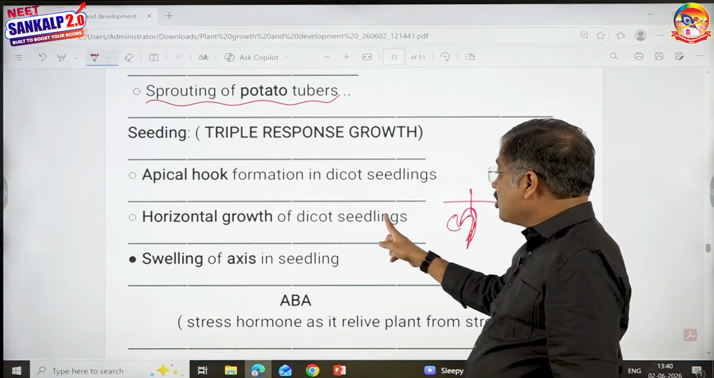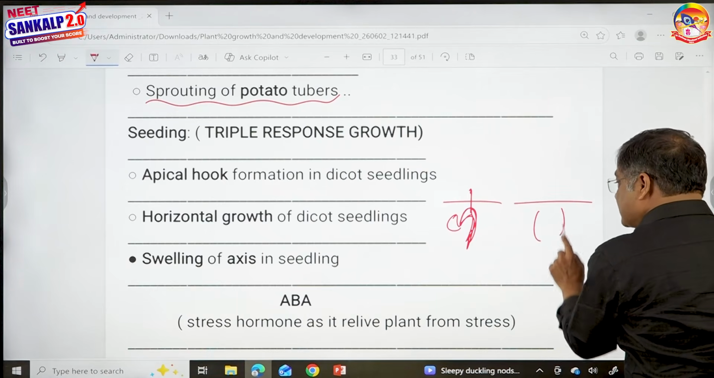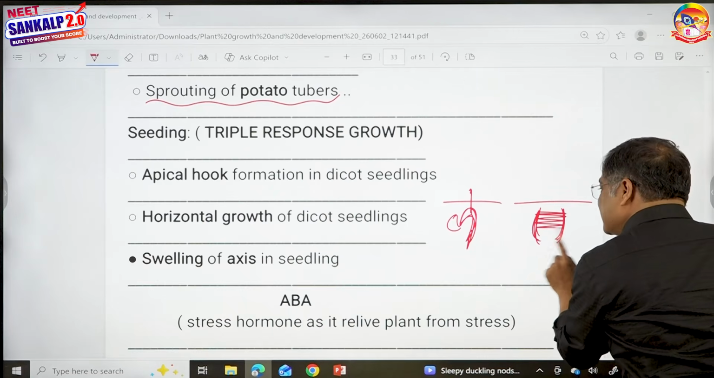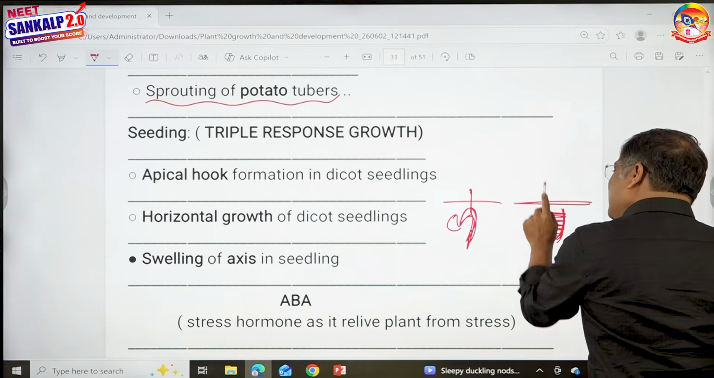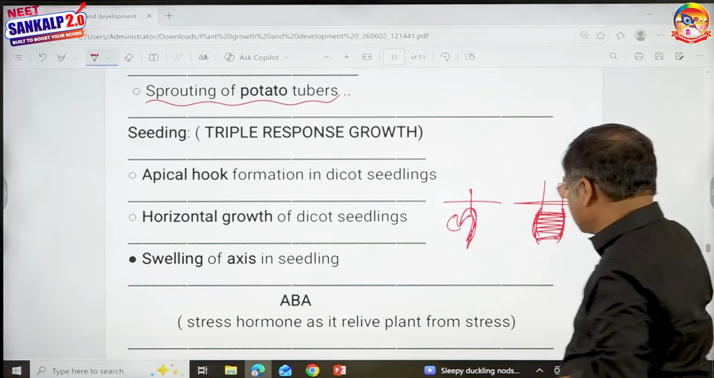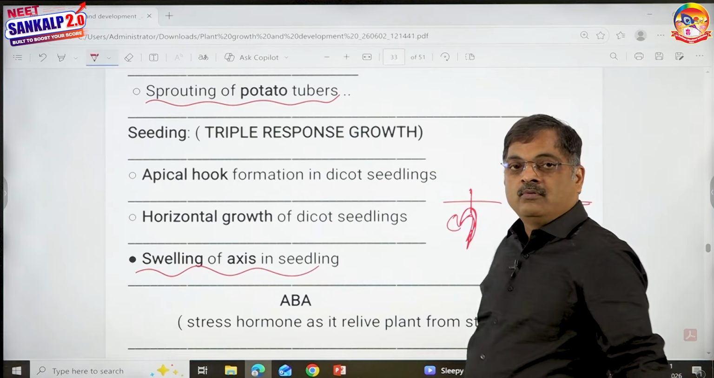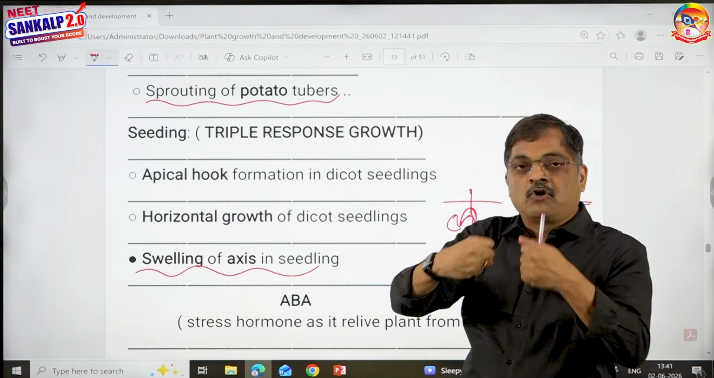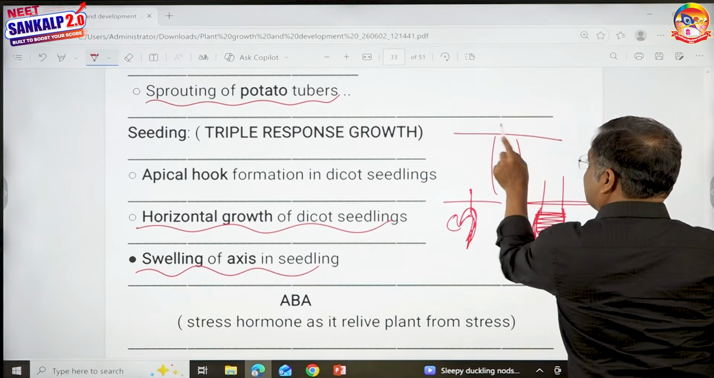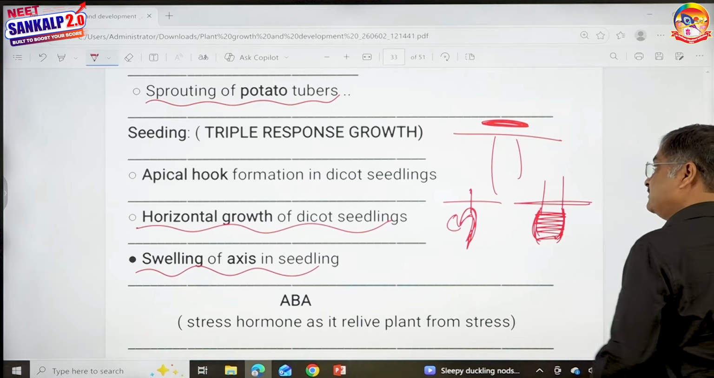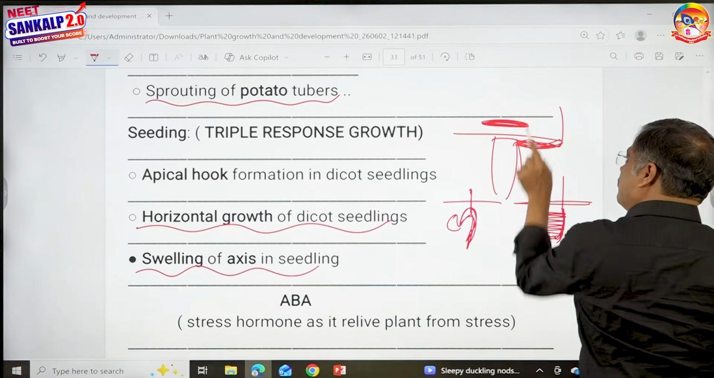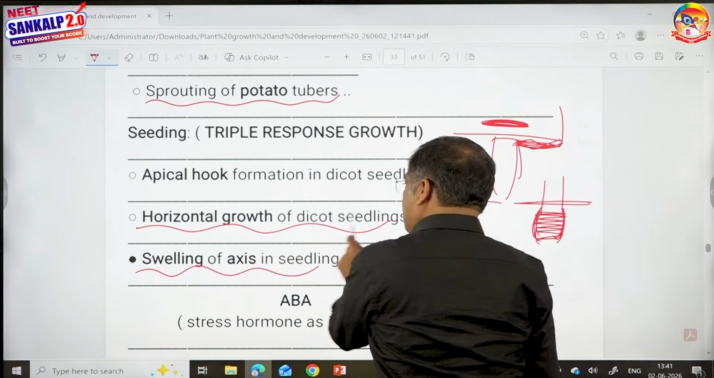Then horizontal growth of dicot seedlings. Look here. If the seedling's axis is swollen, then it can easily move up above the ground. So the swelling of an axis helps the seedling to penetrate through the soil and move up because it has got more strength. Imagine if there is any hard substance on the top of the soil, then the seedling has an ability of taking a horizontal route and then moving up. So therefore, this is horizontal growth of dicot seedling.